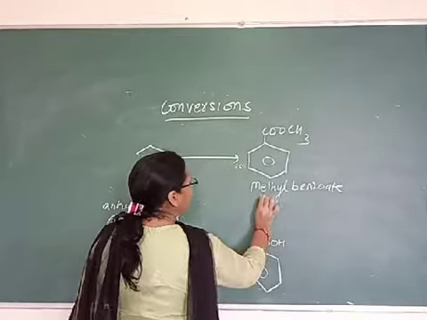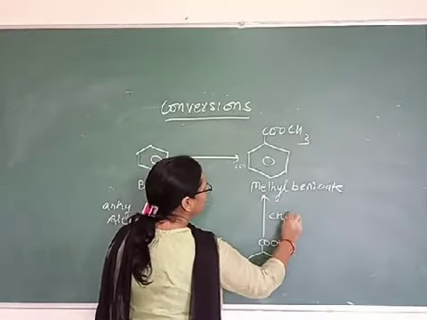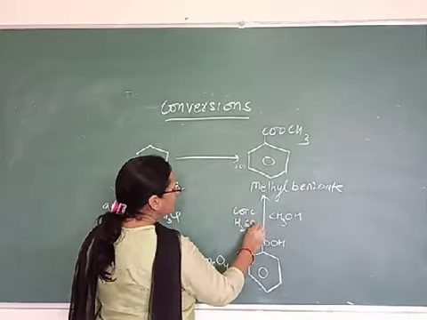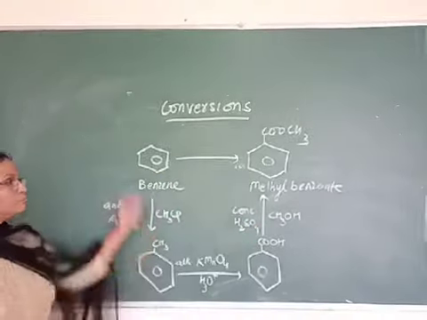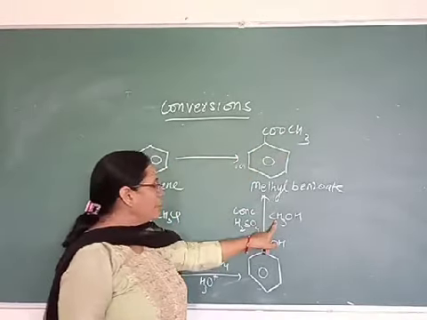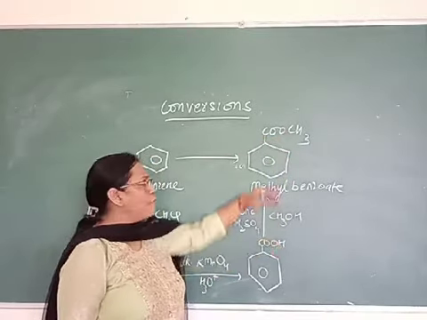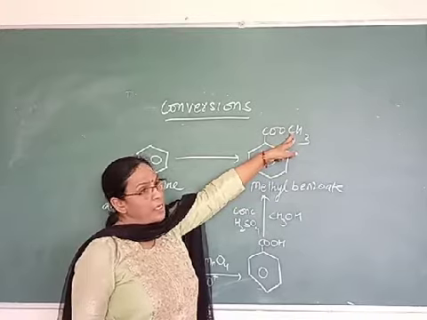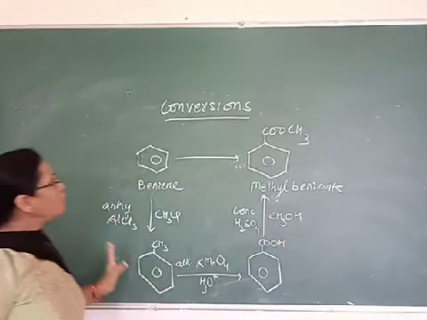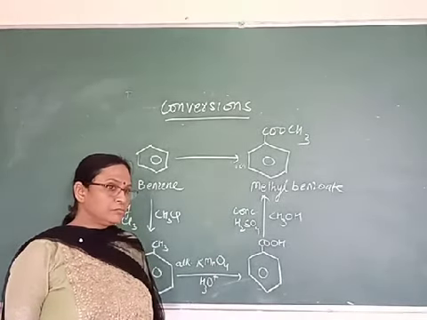Now benzoic acid to ester, treat it with methanol in the presence of concentrated sulfuric acid. Since we require methyl benzoate here, we are treating with methyl alcohol. If ethyl benzoate, treat with ethyl alcohol. Whatever the number of carbons required here, that many carbons you take in the alcohol. So this is how the first conversion, that is benzene to methyl benzoate, is done.